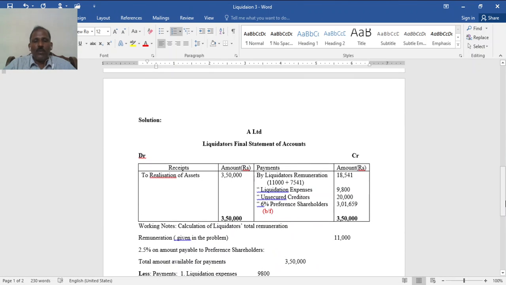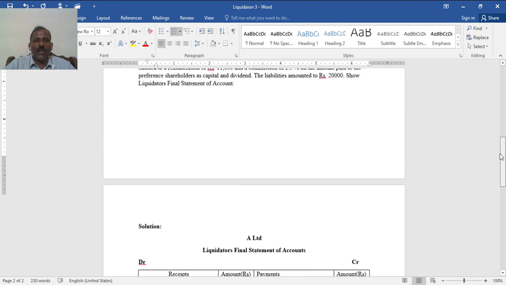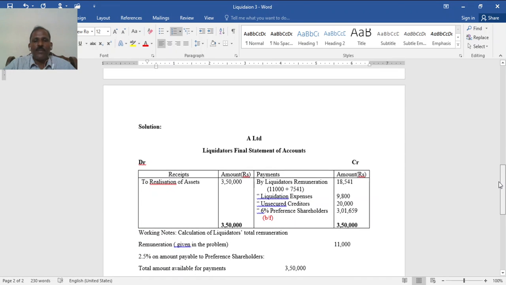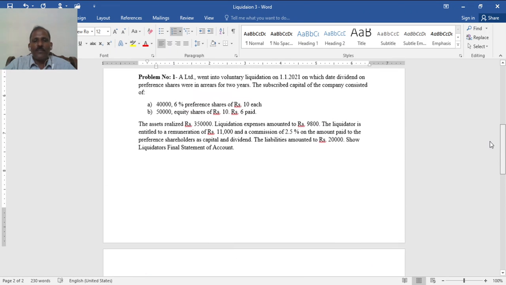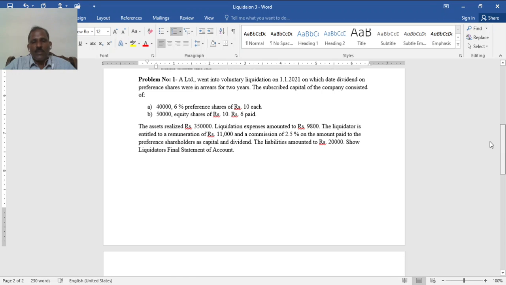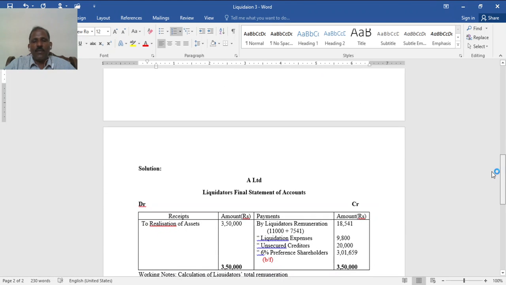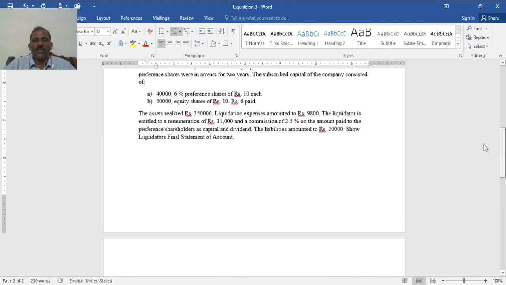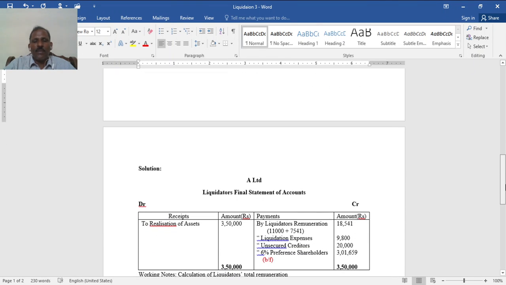See the solution now. Heading: A Limited, liquidator's final statement of account, receipts and payments, debit and credit side. See here, total assets realized 3,50,000. From that, liquidation expenses 9,800, and liquidator's remuneration, fixed 11,000.